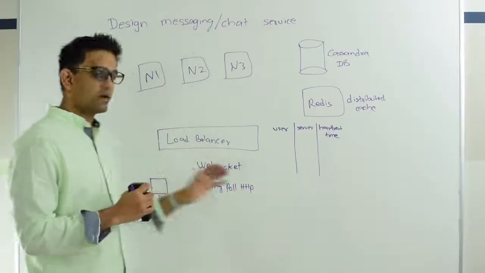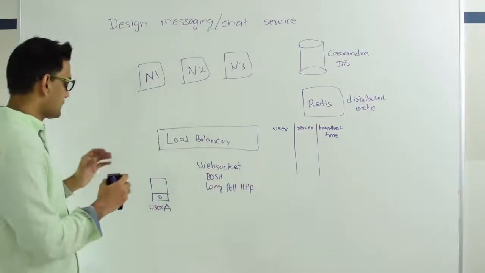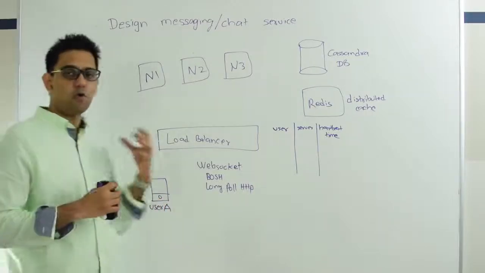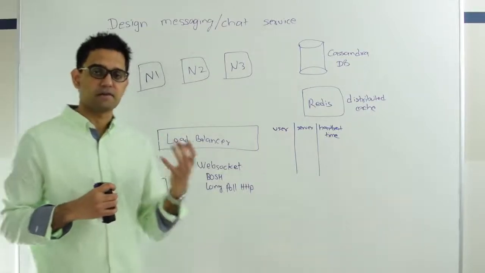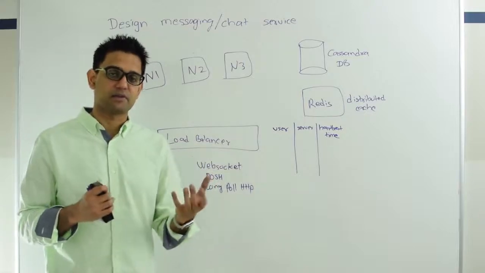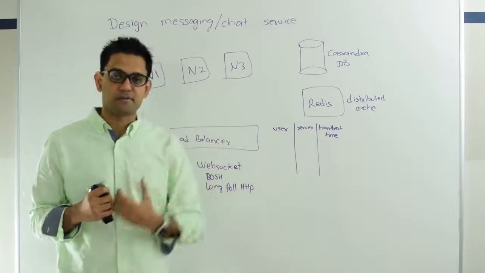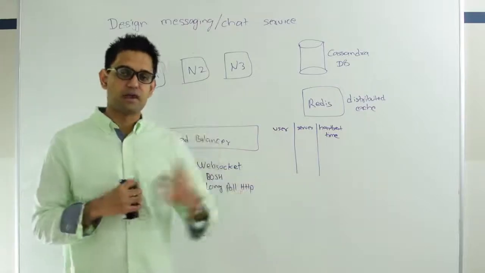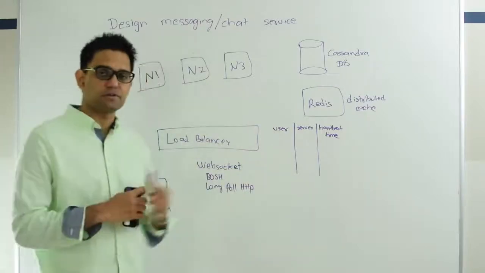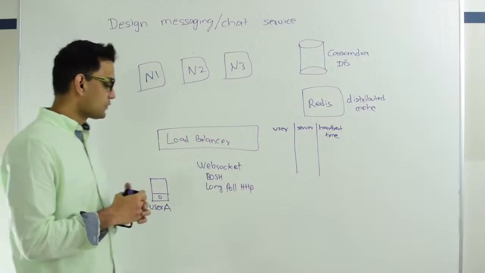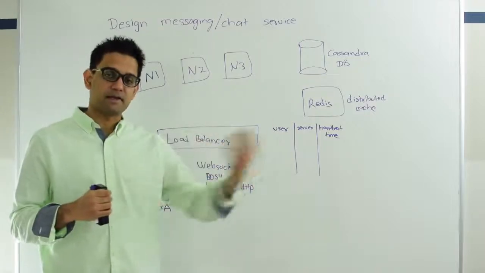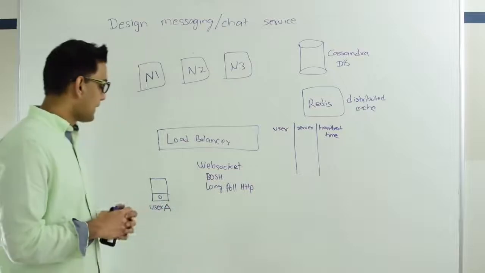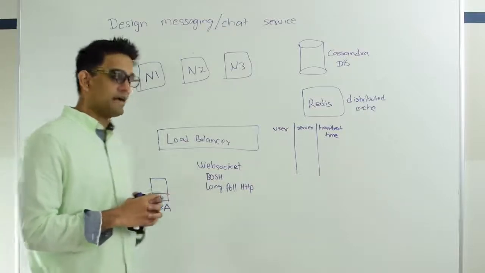It works over HTTP. User A, the client, sends a request to the server, and the server holds on to that request till a certain time has passed or till it has some new data, at which point it will send a response back, and then user A will instantly initiate a new request to the server. That way, if the server has some new data, it can send a response back, at which point user A will again start a new request. And the third one is long polling over HTTP.